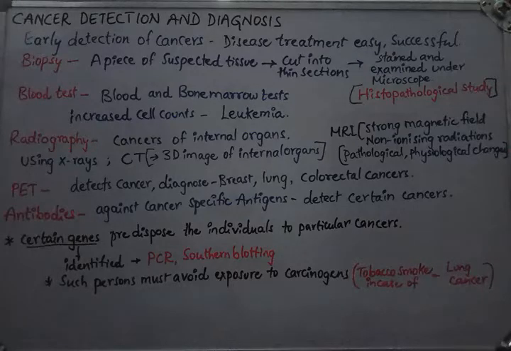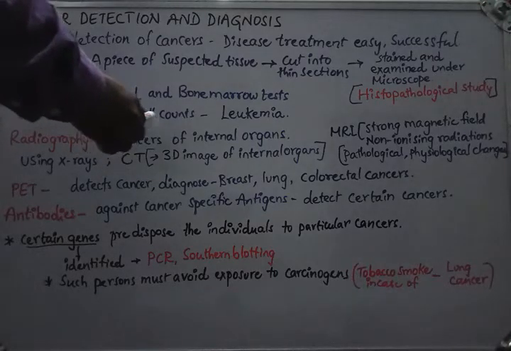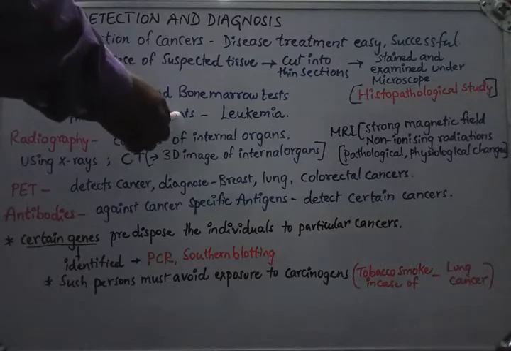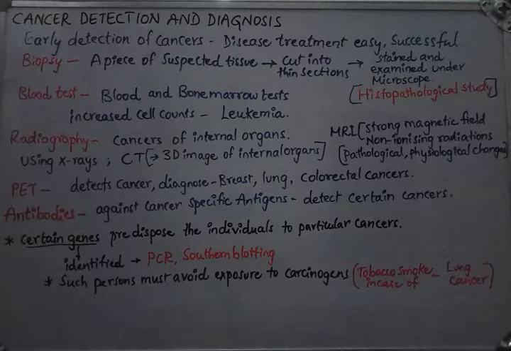Blood test. In blood and bone marrow tests, increased cell counts are checked. In the case of leukemia we are able to observe that the number of cells is increased. Leukemia indicates a white blood disease, or blood cancer, we can call it.